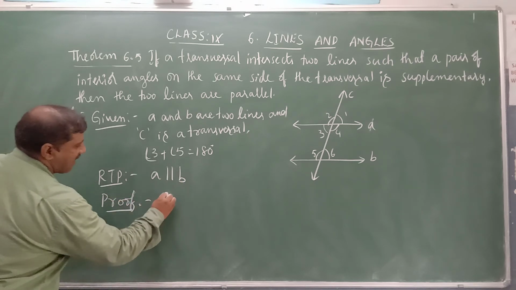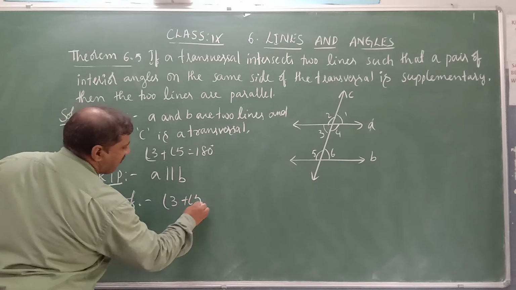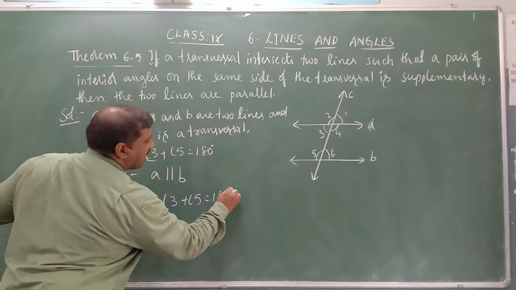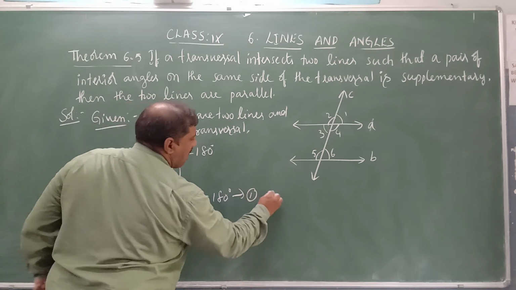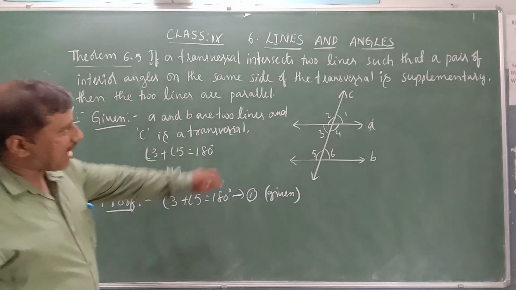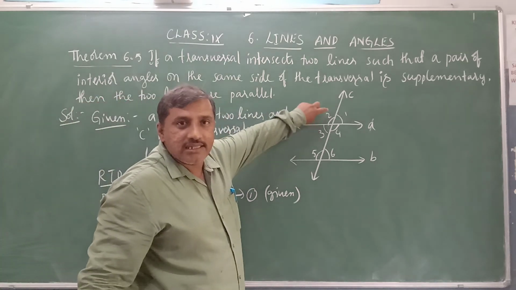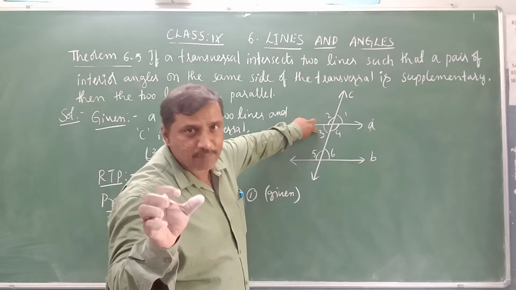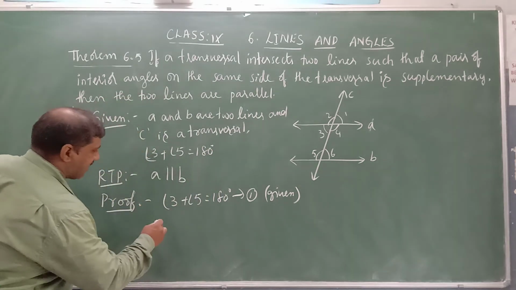Yes, you see it is given angle 3 plus angle 5 is equal to 180 degrees, equation 1, and it is given in the theorem. Now what about angle 2 and angle 3? This pair forms a linear pair and their sum is 180 degrees.